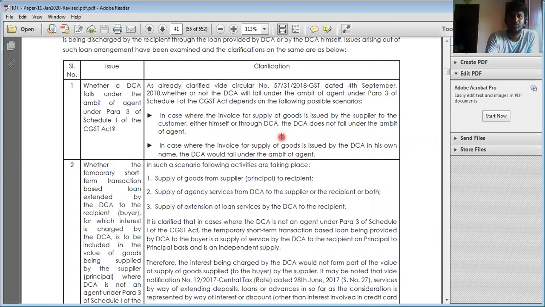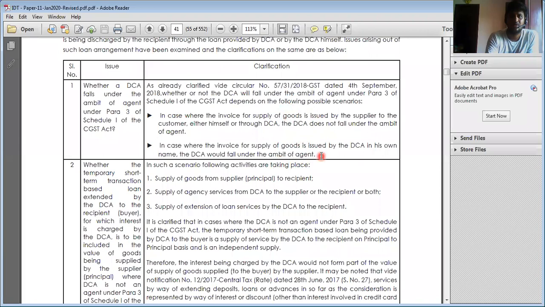In the second, on behalf of the principal, the agent issues the invoice in the name of the principal. Both are not regarded as agent.